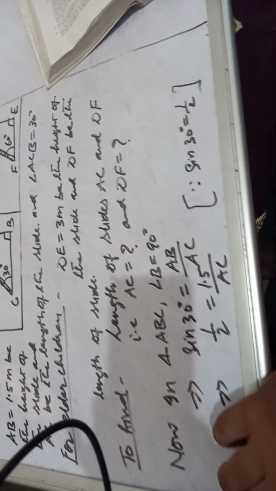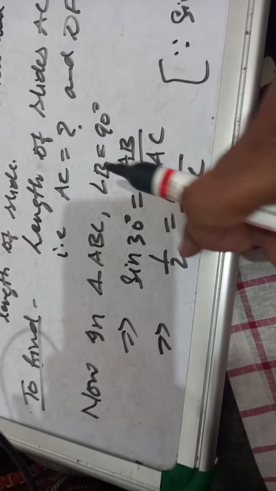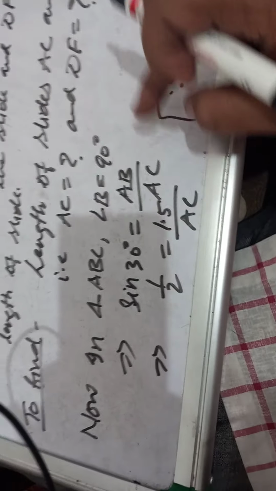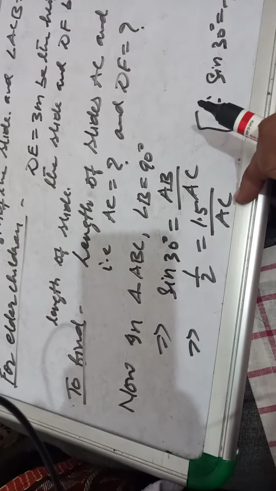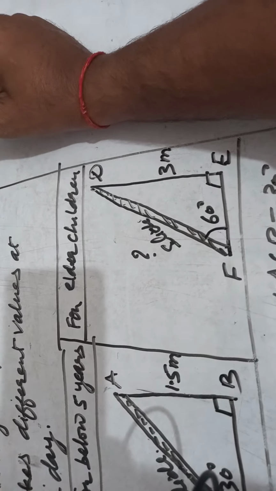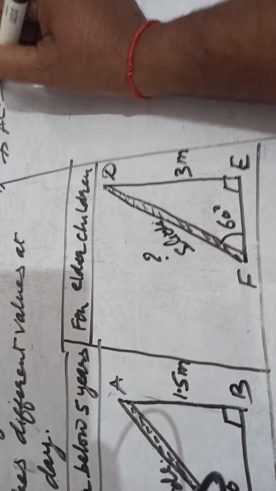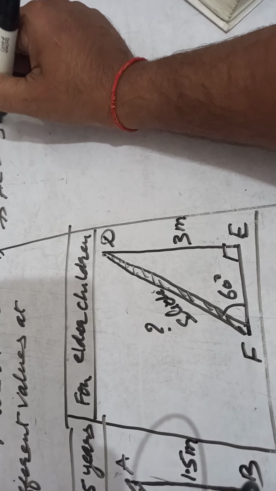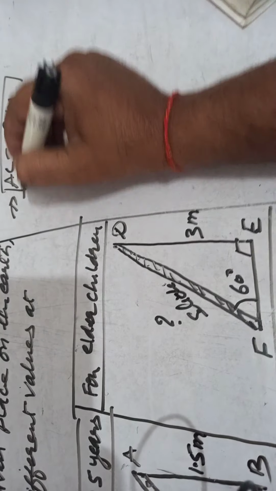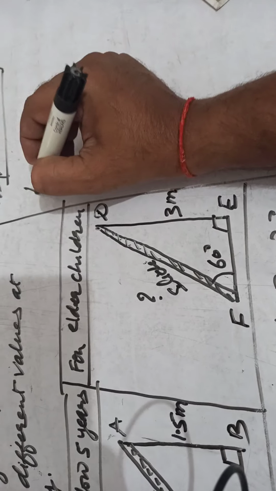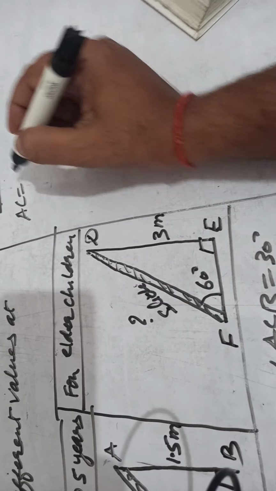Here we have to write sine 30 equal to 1 upon 2. Okay, children, let us move to the next part of the board. Have you noted? See, sine 30 equal to 1 upon 2 equal to AB is given to be 1.5 meter and AC is required to be found out. Now by cross multiplication, AC equal to 1.5 multiply by 2. This implies that AC equal to 3 meter. This AC is the length of slide.